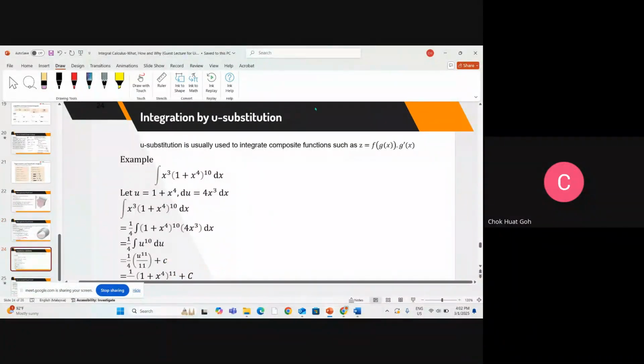Actually, I'm thinking of showing you the integration by substitution. If I differentiate 1 plus 4x to the power of 4, I get 4x to the power of 3. So I will let u be the first part. And then when I differentiate u, I get 4x to the power of 3 dx. And then integration by substitution will follow.